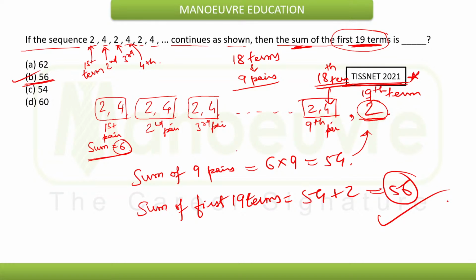I hope it is clear to all of you. This question was asked at the very basic level, but it was based on the concept and the understanding. The question was very simple. Without making use of the formula, you would easily have been able to answer this question if you keep your mind clear and go with that clarity. You can easily reach the answer. I hope this is clear to all of you. Let's move on to the next question.